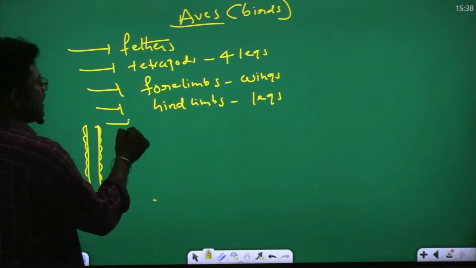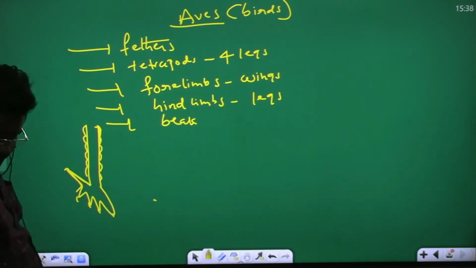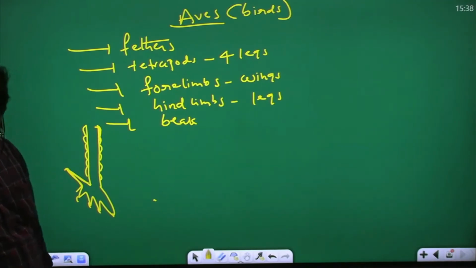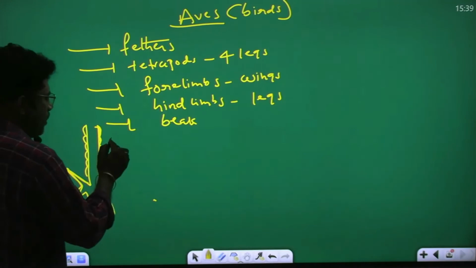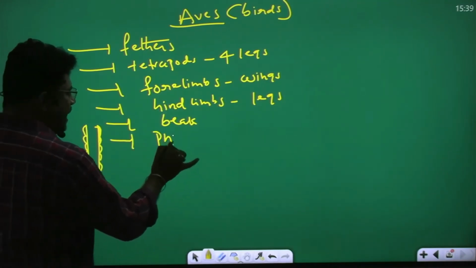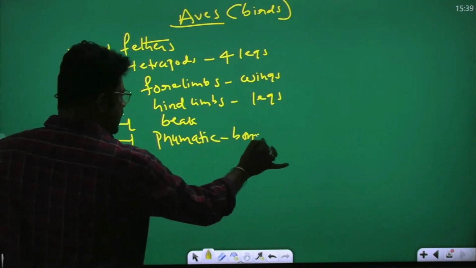They have the, what is that? Beak. Strong beak. Tearing food. Big, strong beak is present. You understand my point? Yes. These birds have the, what is that? Pneumatic bones. The birds have the, what is this? Pneumatic bones.